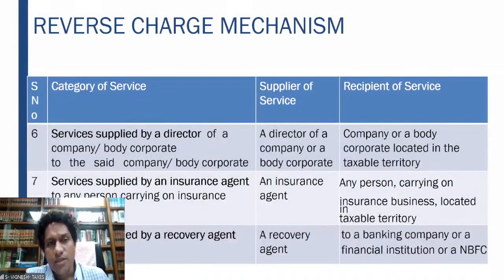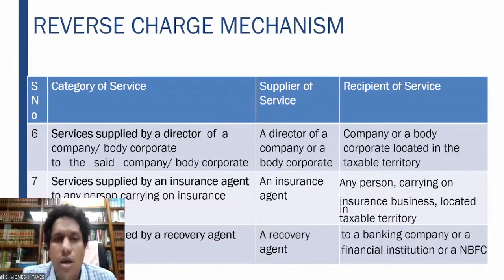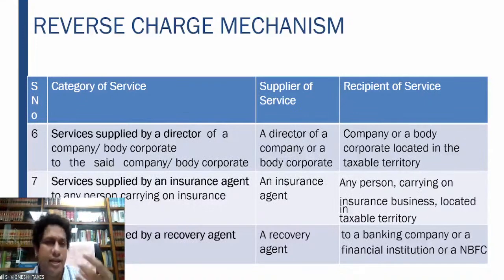Then sixth, a very, very interesting point, very, very important from the exam point of view also. A service is supplied by a director of a company or a body corporate to the said company or the body corporate. So a director of a company is providing the services to the body corporate or company. Supplier is the director of the company or the body corporate. Recipient is either the company or the body corporate located in the taxable territory. Reverse charge mechanism, the company has to pay. Lot of variations happened in this, we shall discuss shortly.